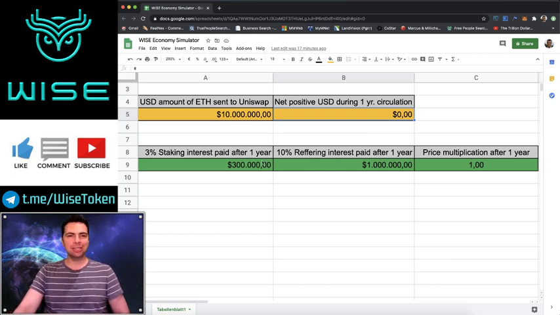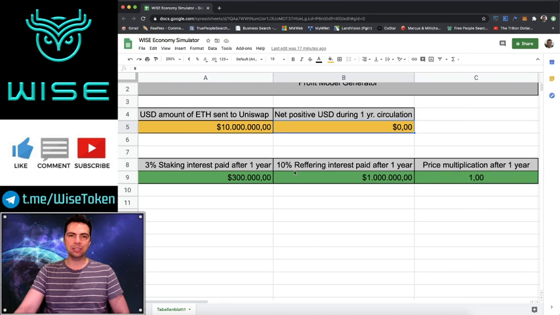So this represents inflation. Interest is paid by inflating, meaning more tokens are printed every single day at a rate, as it shows here, of 3% extra total supply per year to reward stakers and 10% total supply inflation interest paid to referring.